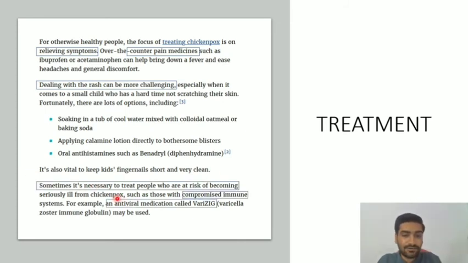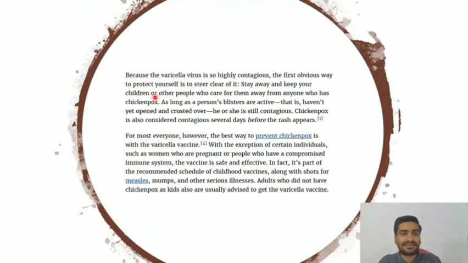Sometimes it's necessary to treat people who are at risk of becoming seriously ill from chickenpox, as we discussed about the various complications. So the patient who is severely immunocompromised can develop such complications. So it is very much important to treat very carefully. For example, an antiviral medication called Varizig, that is mainly for varicella zoster, known as varicella zoster immunoglobulin, can also be used. Lastly, because the varicella virus is so highly contagious, that means it can spread very easily.